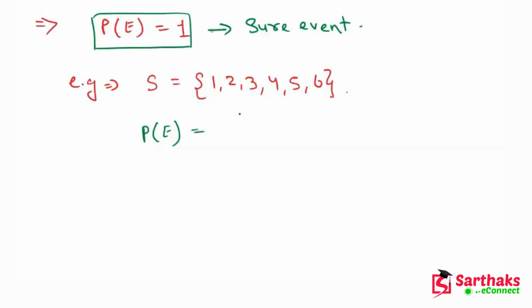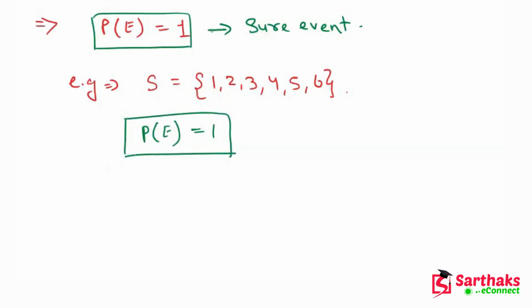But this is what? This is the sure event. All these numbers are less than 7. So this is the sure event. In that case, if 3 comes, then the probability is 1. If 5 comes, then the probability is 1. Okay, my dear friend. So this whole sample space is the sure event in that case. I hope my dear friends you understand these things.